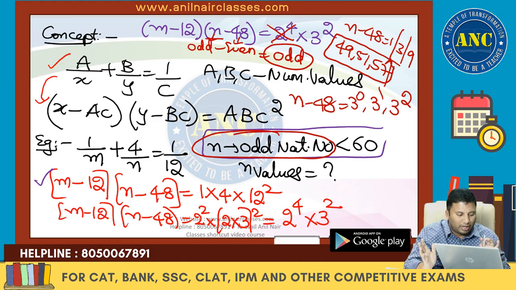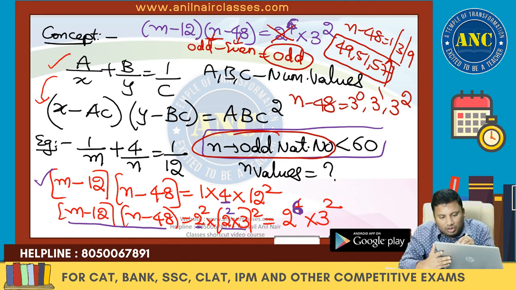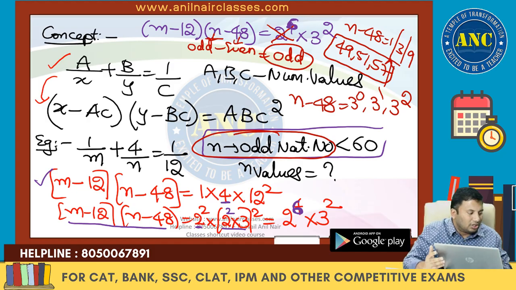So (m minus 12) into (n minus 48) is 2 square into (2 into 3) whole square. Sorry, I wrote 2 power 4, it is 2 power 6 into 3 square.